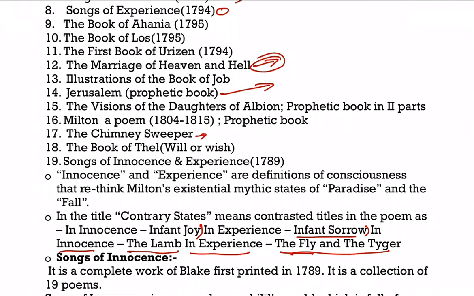In innocence, what does it refer to? It refers to infant joy. In experience, what does it refer to? It refers to infant sorrow. This is the contradiction. On the other hand, what is referred to here? The lamb as innocence, and in experience, the fly and the tiger are considered as experience.